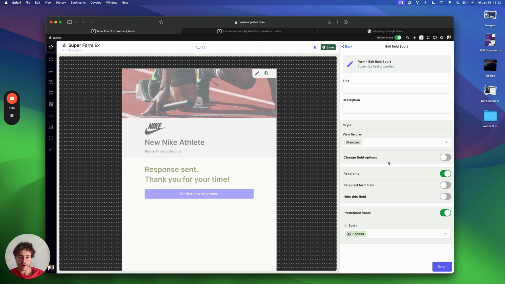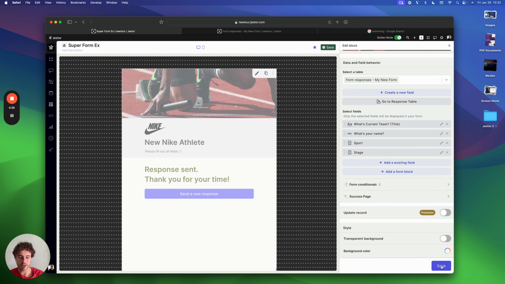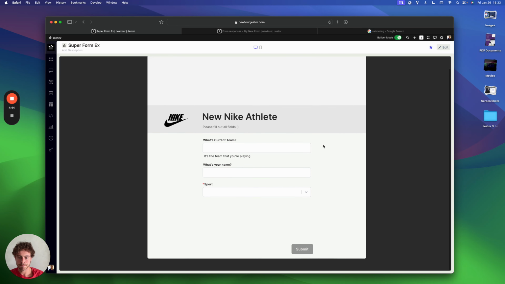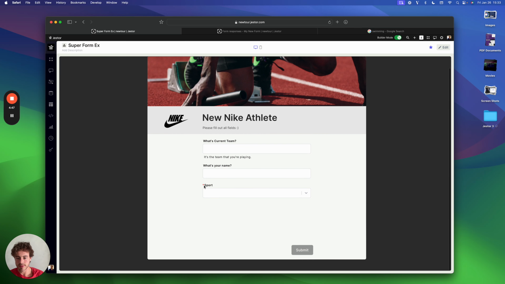We'll talk about style in another video, but here you also have the required form field. So maybe it's not required for your table, but it's required on this form. So instead of predefining a value, I will make this required. They cannot skip and send a response without selecting a sport. So let's go here. Let's refresh the page again. Now, as you can see, there is this red dot here. And I can't submit without selecting a sport.